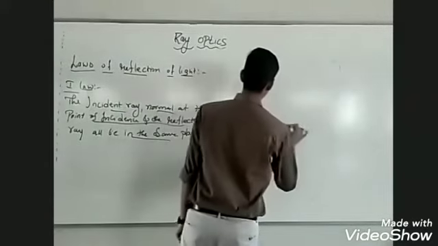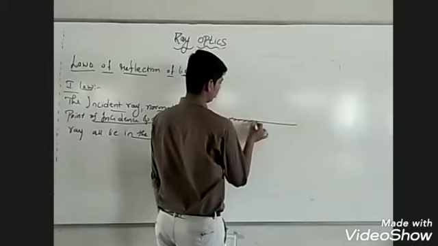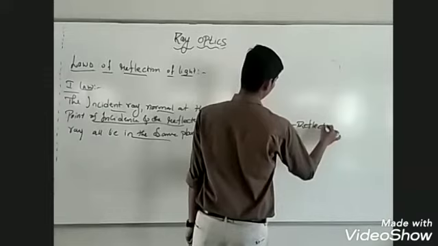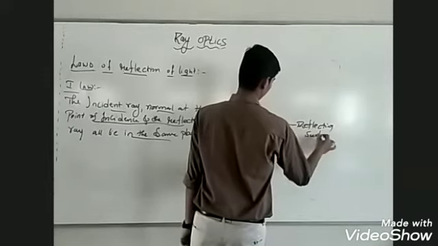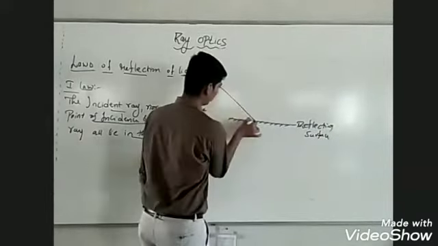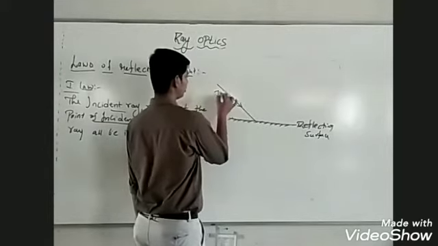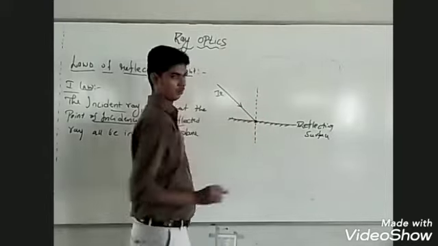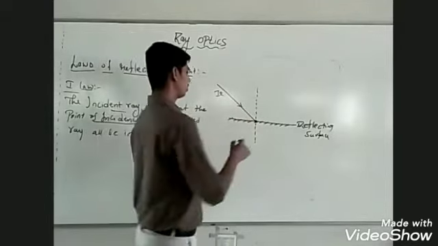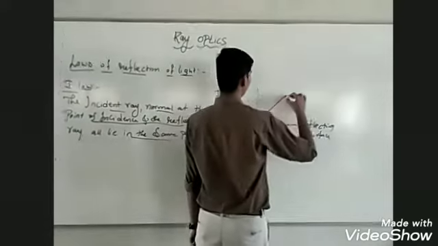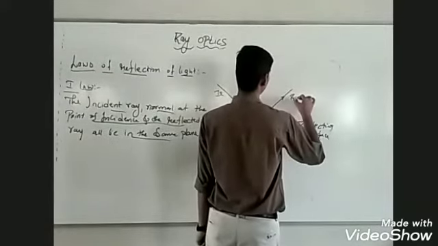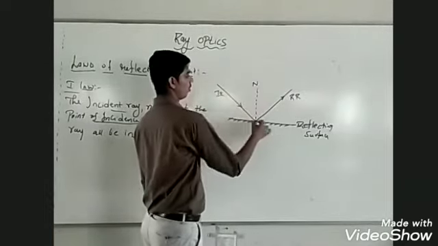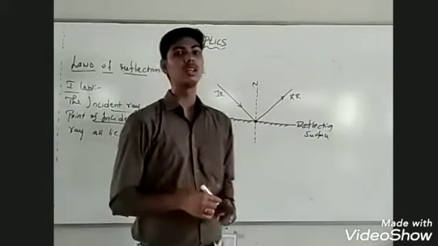Observe, suppose this is a reflecting surface, and this is the incident ray. We know at the point of incidence we must always draw the normal. After it is incident, the ray of light bounces back into the same medium. This is called the reflected ray. You can observe the incident ray, the normal at the point of incidence, and the reflected ray are all lying in the same plane.